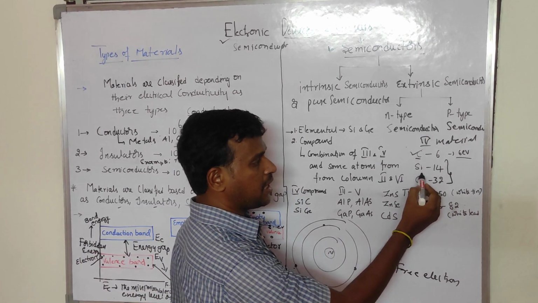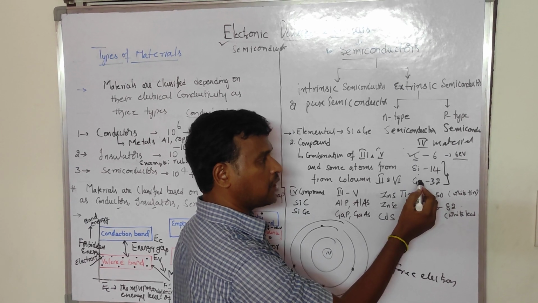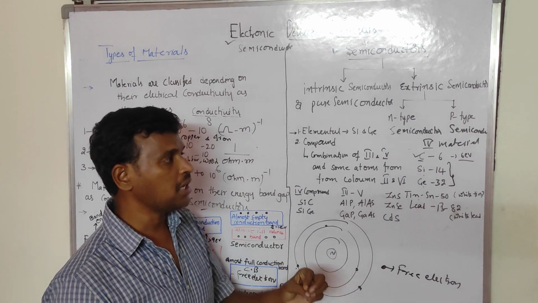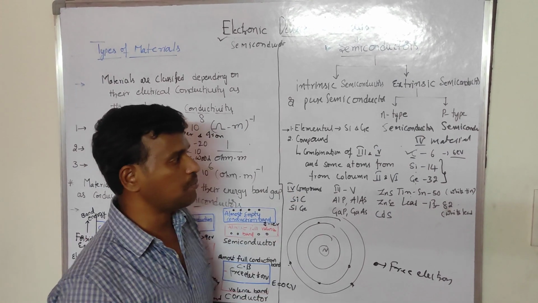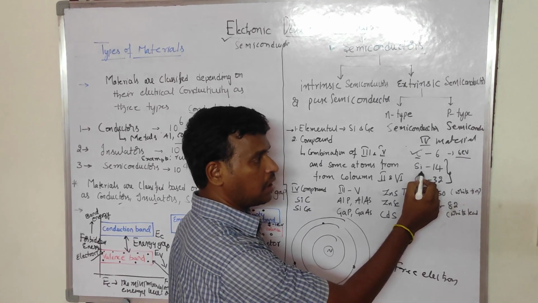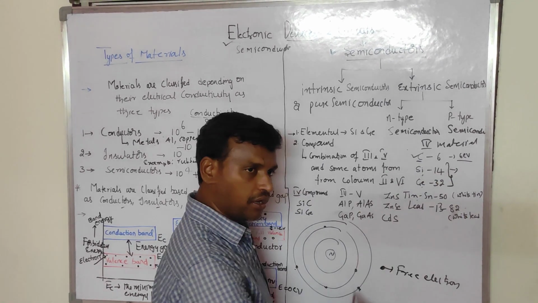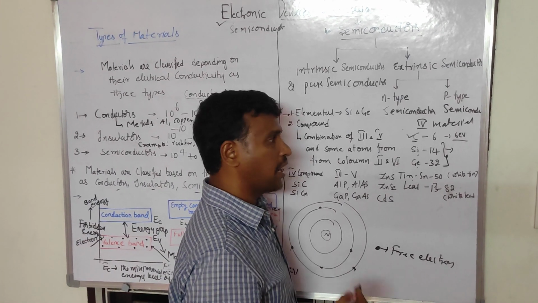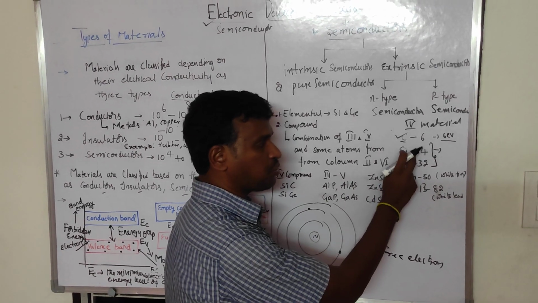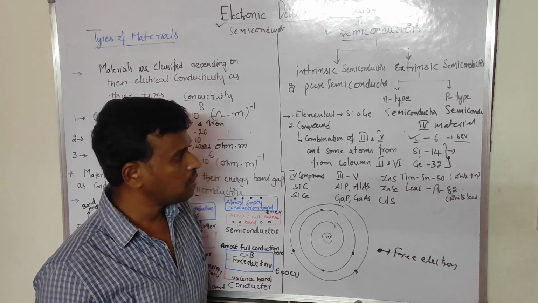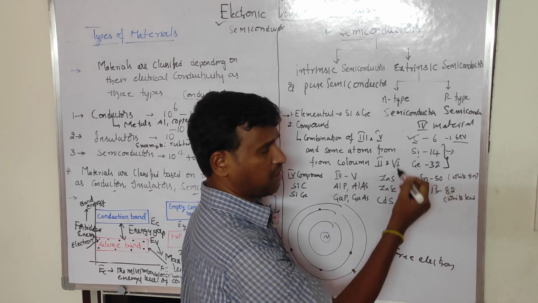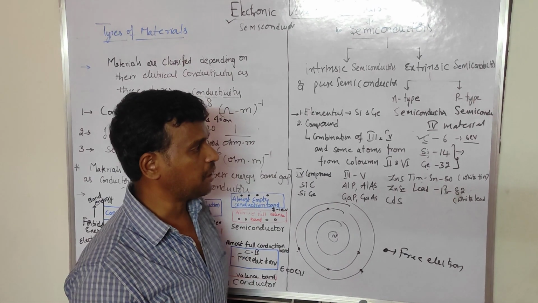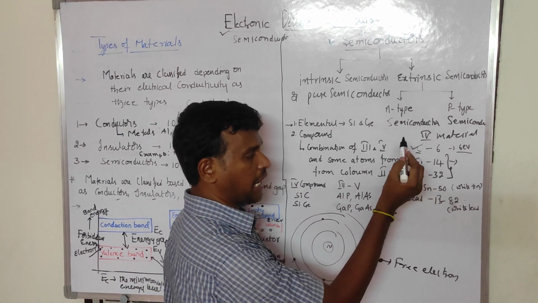Now, silicon and germanium are the most widely used semiconductor materials. Out of these two, silicon is presently the most widely used, because it is available very cheaply, it is available everywhere, its processing is also very cheap, and at the same time its sensitivity to temperature is low. That's why silicon is widely used nowadays in semiconductor or electronic devices.